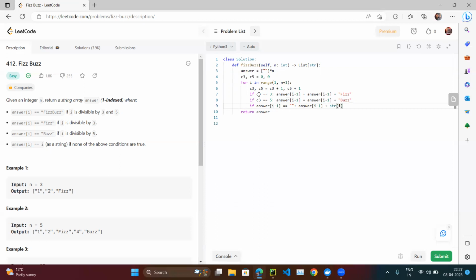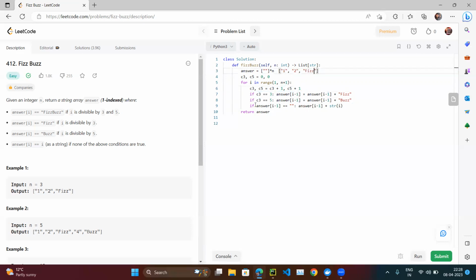But here, let's suppose for C3, we are incrementing. When I is equal to 1, C3 is equal to 1 and C5 is equal to 1, because initially it is 0. Then this condition is not passed, this condition is not passed, and then this condition passes, so we put 1. Our array becomes 1. Now I is equal to 2. So the condition fails, but C3 and C5 become 2, 2. Then we put 2. Now I is equal to 3. So C3 becomes 3 and C5 also becomes 3, but this condition is satisfied, so we put Fizz.